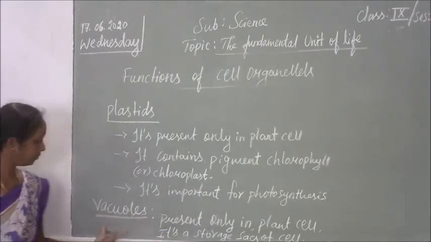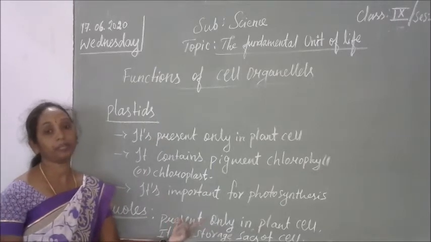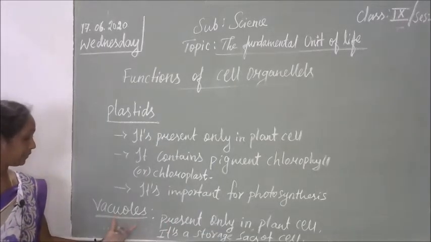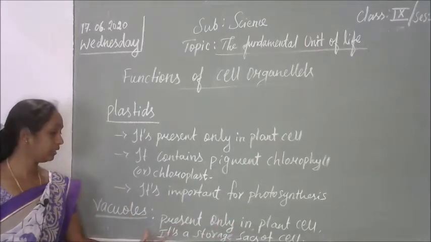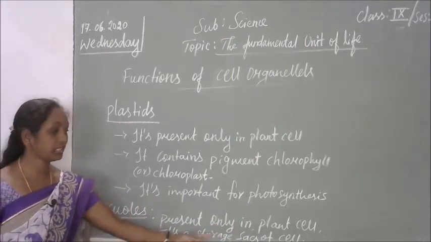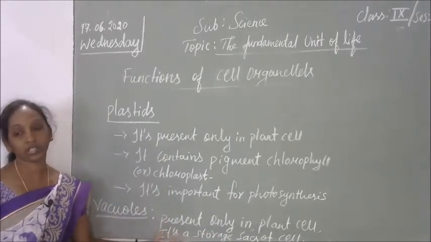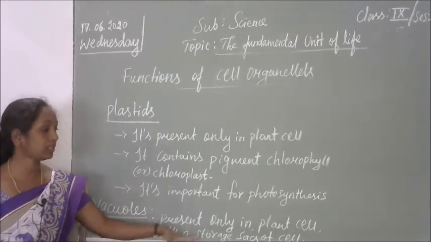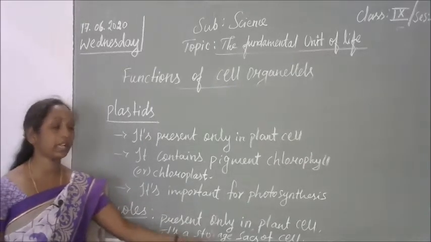Next cell organelle is the vacuole. Vacuole is present only in the plant cell, not in an animal cell. It's the storage sac of the cell. Whatever food items and energies there are will be stored in the vacuoles, then sent to the other parts of the cell. So that's why it's called the storage sac of the cell.